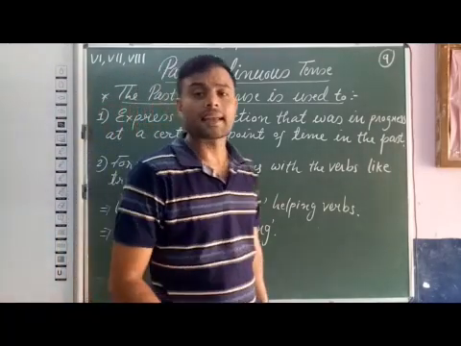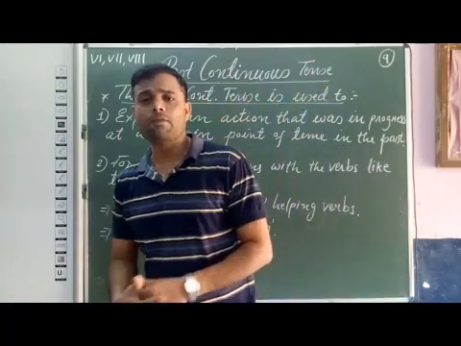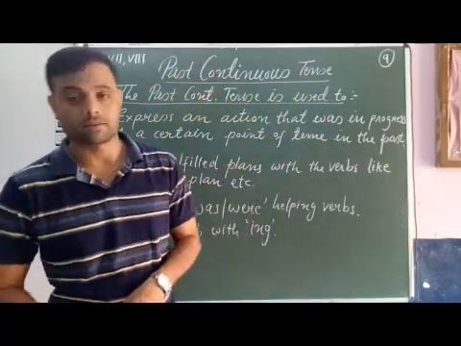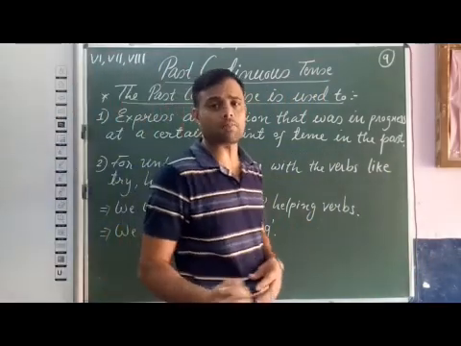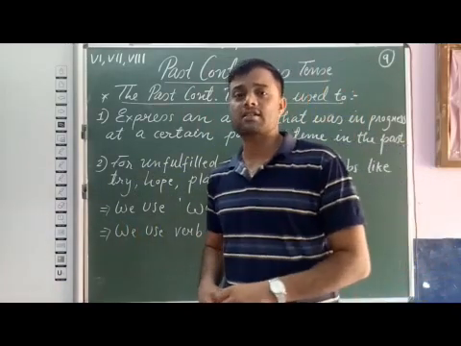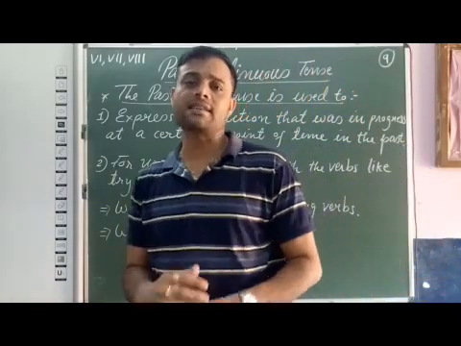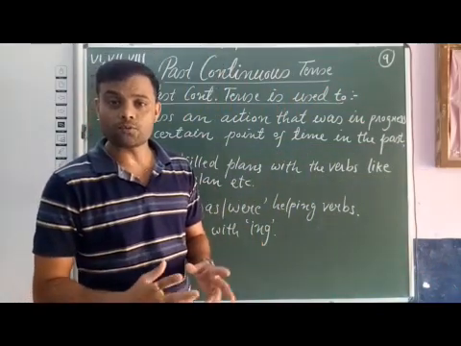Now students, in past continuous tense, we use helping verbs was and were. I repeat, in past continuous tense, we use helping verbs was and were. If you remember, in the introductory video module of tenses, I have explained forms of to be.